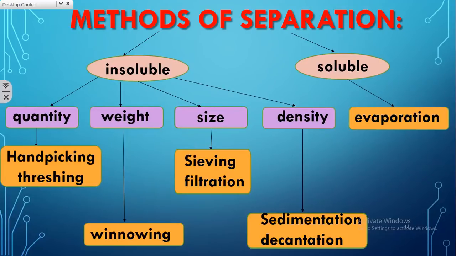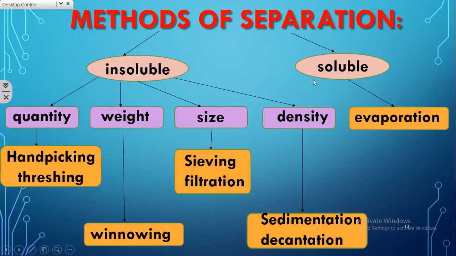When there is a difference in the weight of the components, we go for winnowing. If there is a difference in size, sieving and filtration techniques are used. If there is a difference in density of the components, sedimentation and decantation are used.